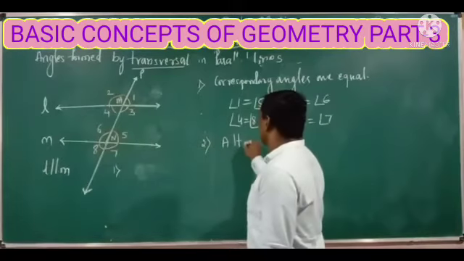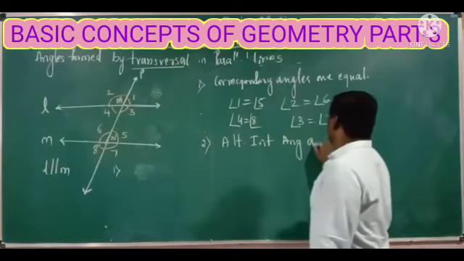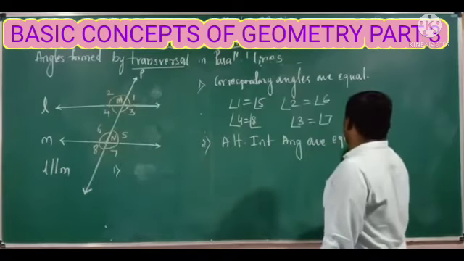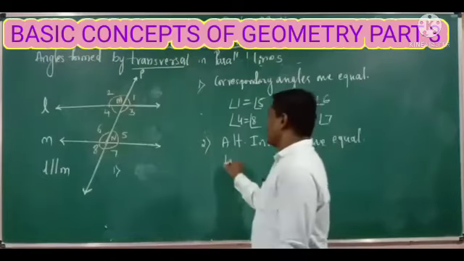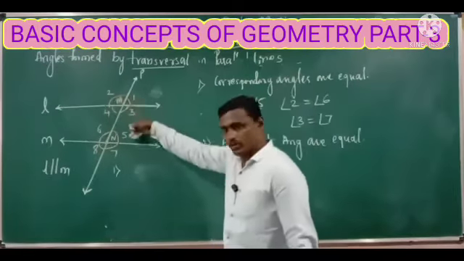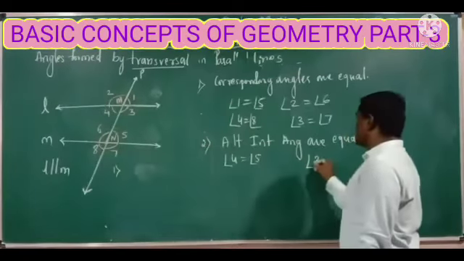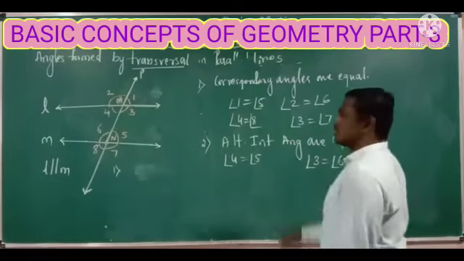So alternate interior angles are equal. Angle 4 is equal to angle 5, and angle 3 is equal to angle 6.